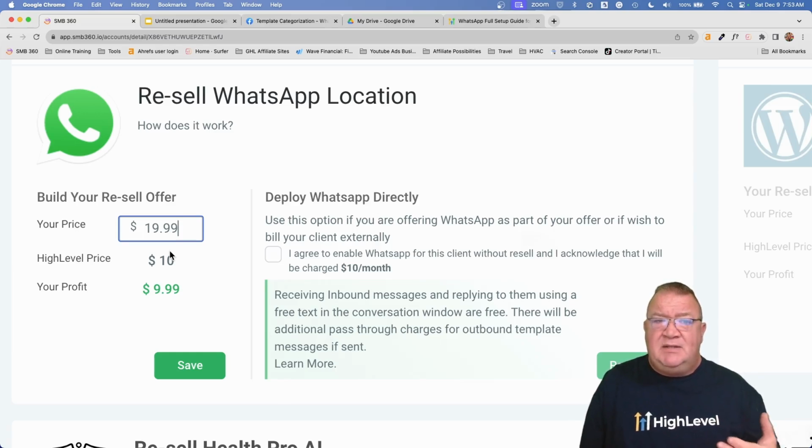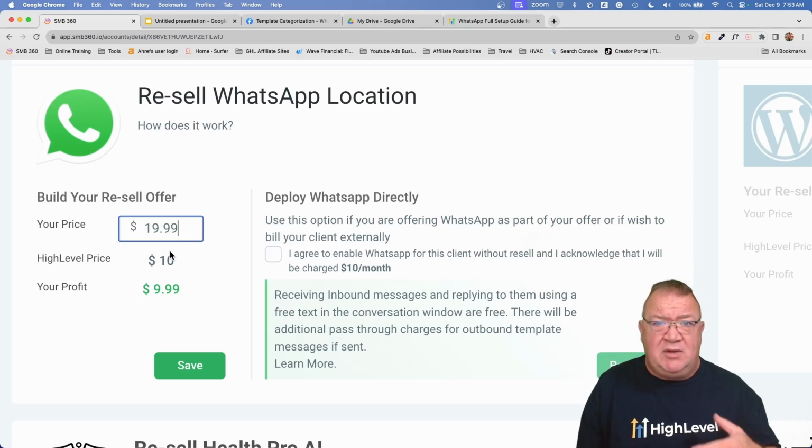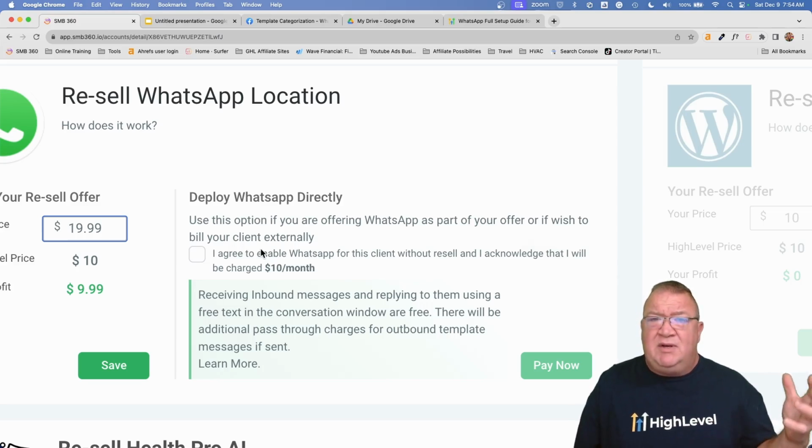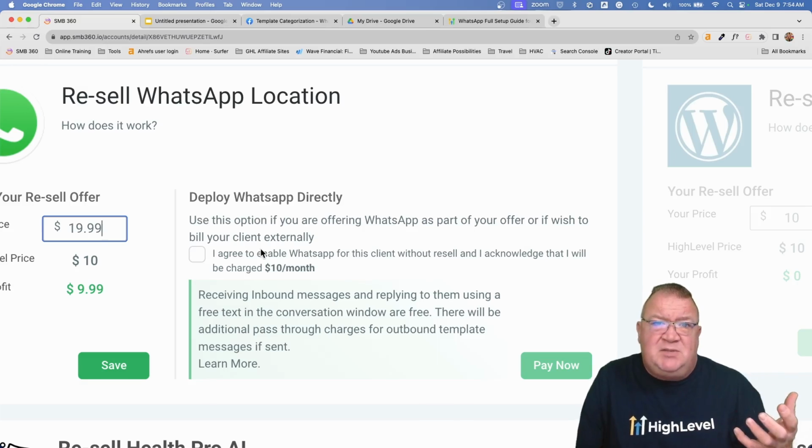So this is how you would set it up. Now, this is also where, if you want to include WhatsApp as a part of your package, you need to check this box right here. Move this over a little bit. Deploy WhatsApp directly. Use this option if you're offering WhatsApp as part of your offer and wish to bill your client externally. Now, you don't have to bill them externally. You could just include it in your package and that just be a part of what you offer.